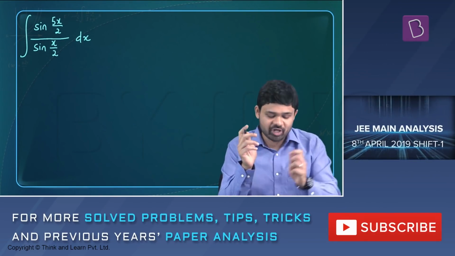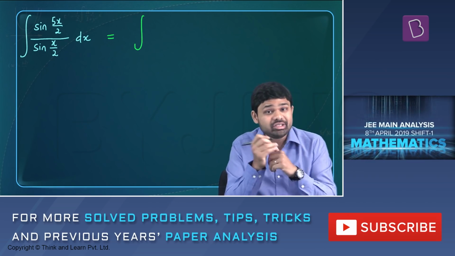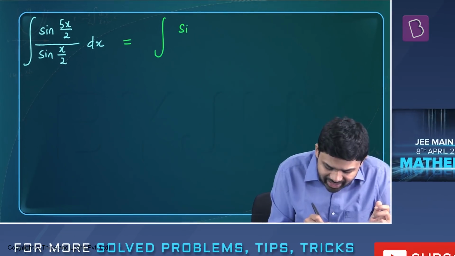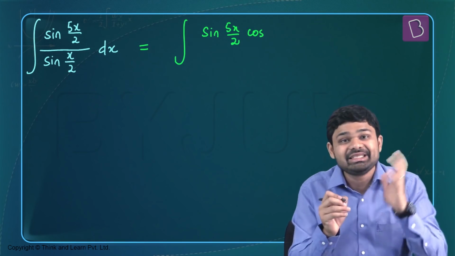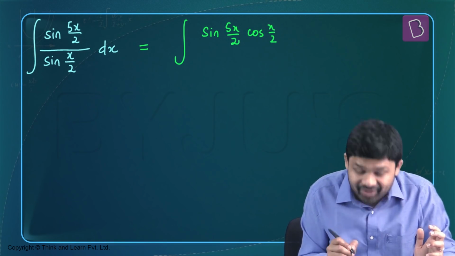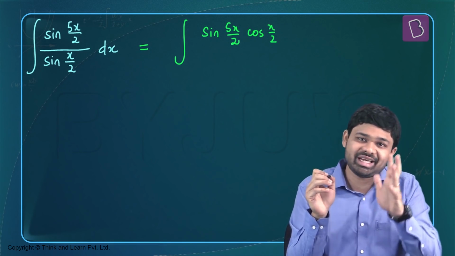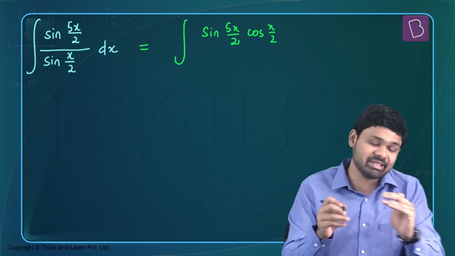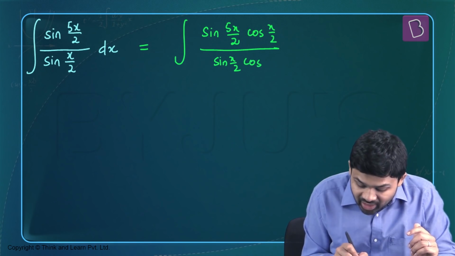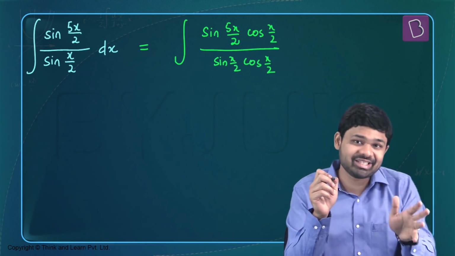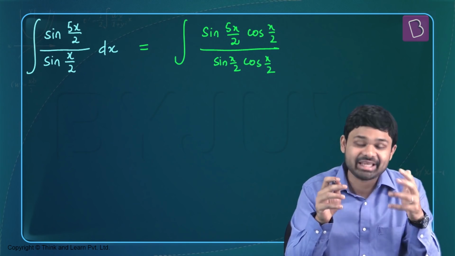So what do we do first? The first thing that we are going to do is multiply and divide by cos(x/2). So when I multiply and divide by cos(x/2), in the numerator I have a sin C cos D term, and I have the trigonometric relation to rewrite 2 sin C cos D in simpler terms. And in the denominator, I have sin(x/2) cos(x/2). If I multiply that by 2, I actually have sin x in the denominator because it's 2 sin(x/2) cos(x/2), which is nothing but sin x itself.